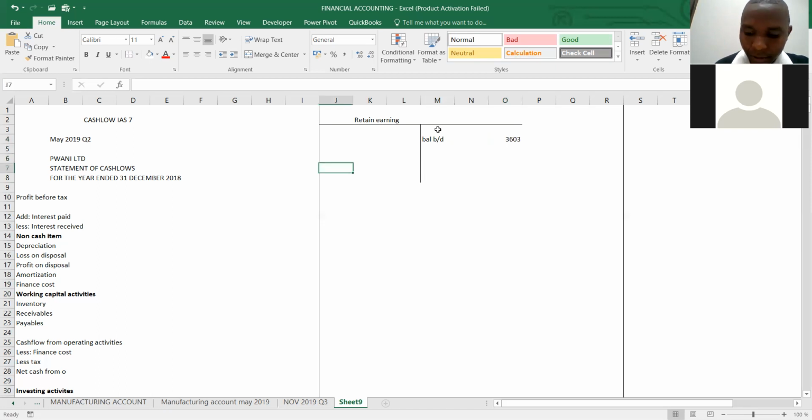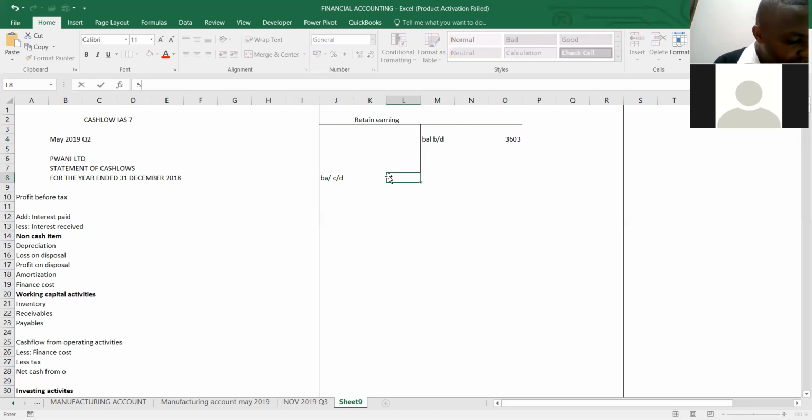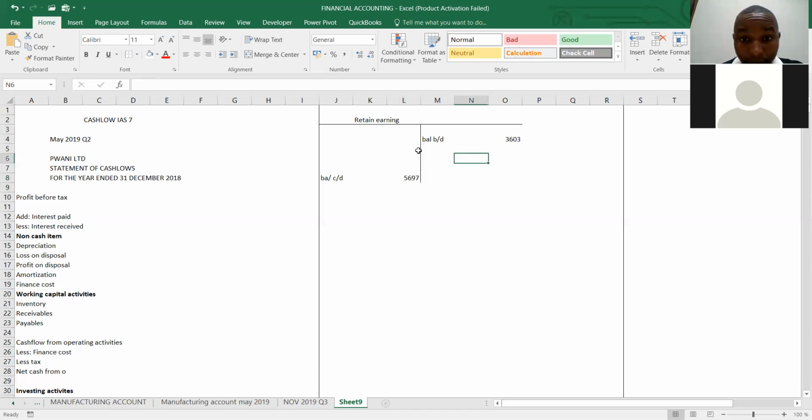Then the balance carried forward will be 5697. And then they paid dividend. So if there is any dividend they paid, we declare it here. So let's see if there is any dividend they paid.